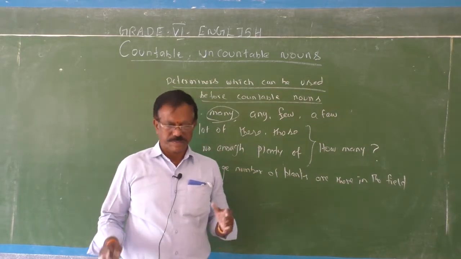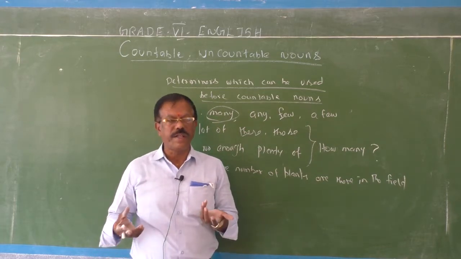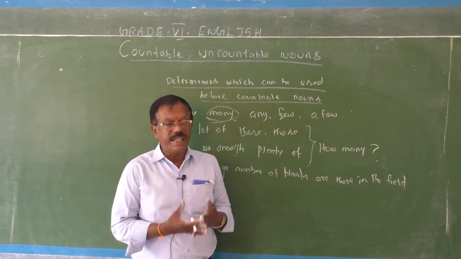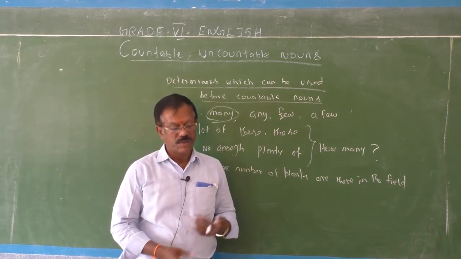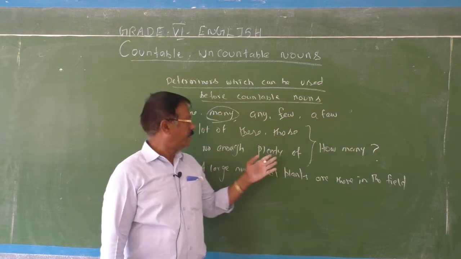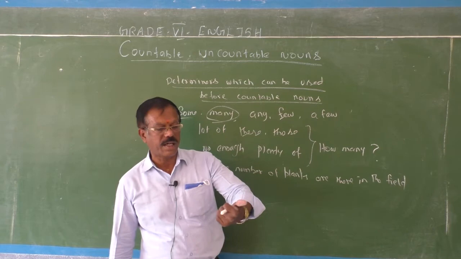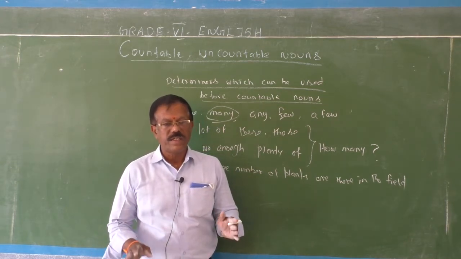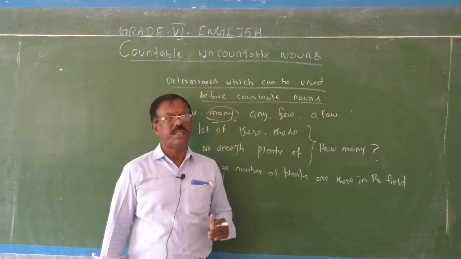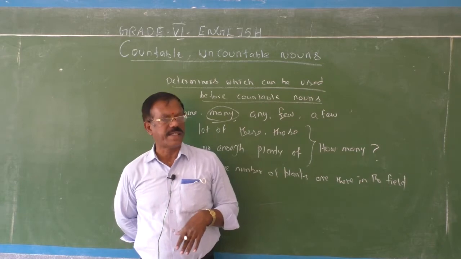Plenty of foreign goods, plenty of foreign cameras, plenty of new mobile phones are available in the market. Enough chalk pieces are there in the classroom. Enough benches are there in the classroom. Enough water bottles are there in the classroom.